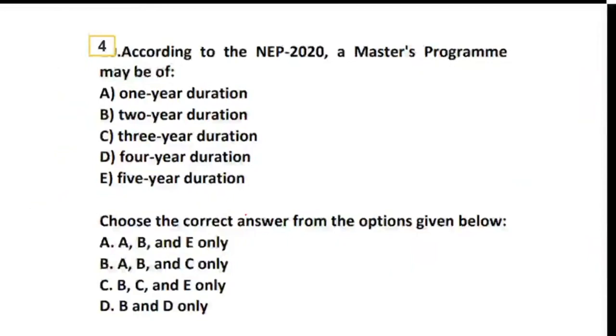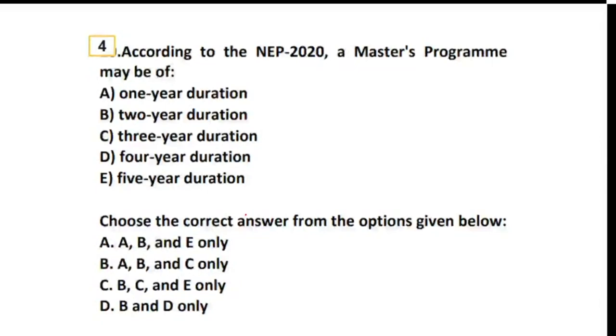Coming to the next question, that is question number 4. Question number 4 talks about, according to the National Education Policy 2020, a master's program may be of. A very simple question because we have done this very much in detail. So let's understand. The master program is talking about what?